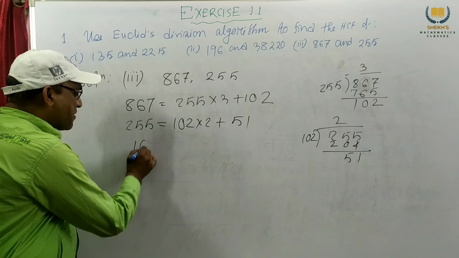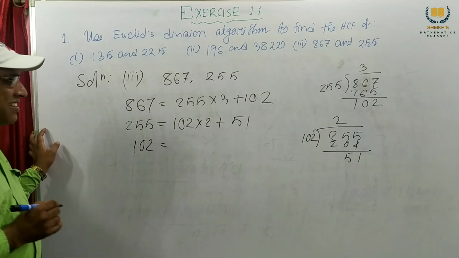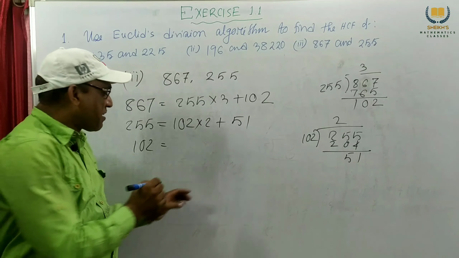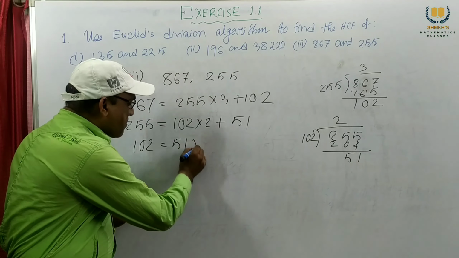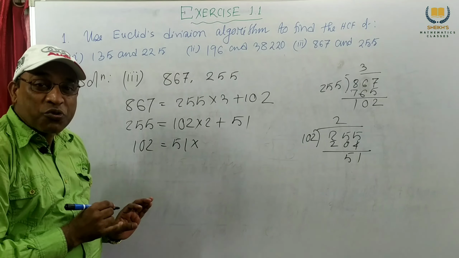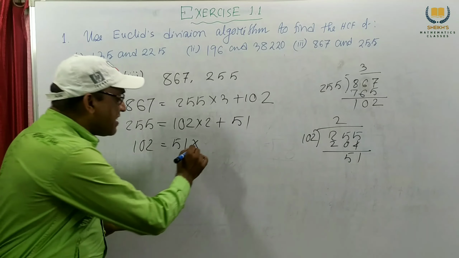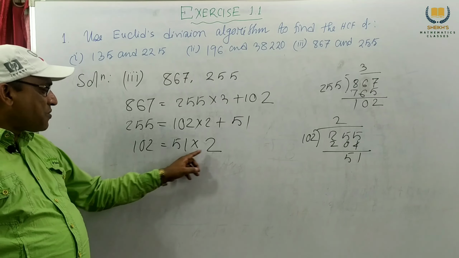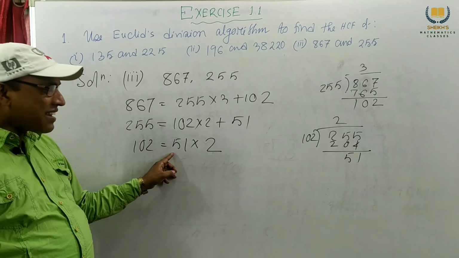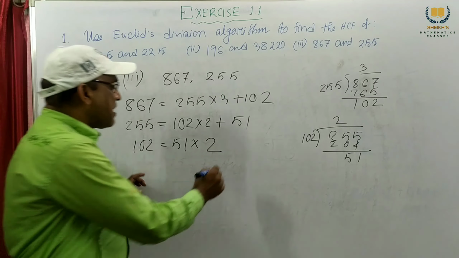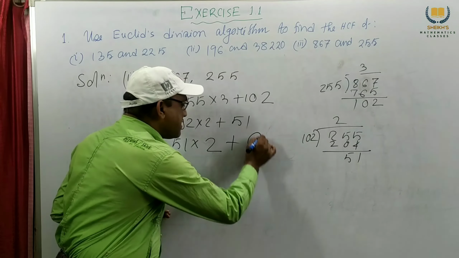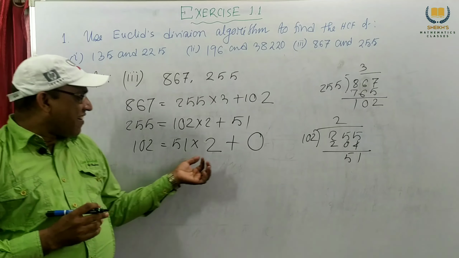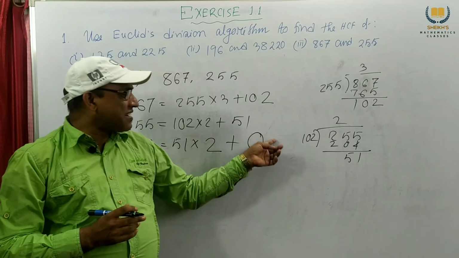Next, 102. First we write this number 51. 51 into 2 is 102. Remainder is 0. Now when we put this, we get remainder 0.